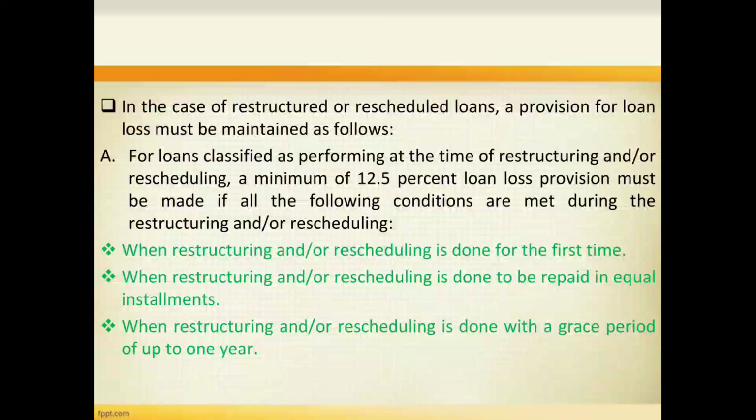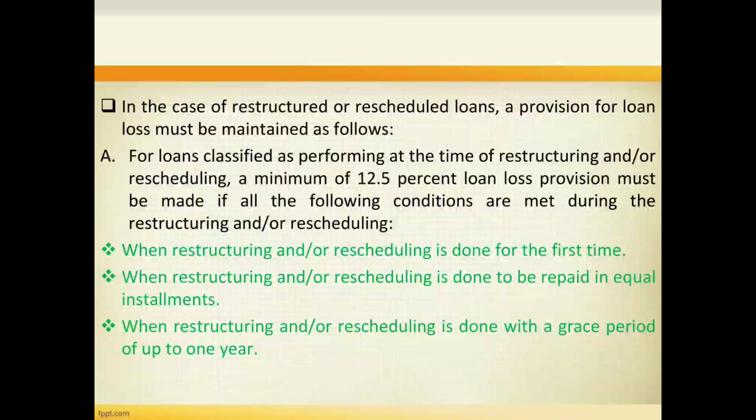Now next, and the important one, in the case of restructured or rescheduled loans, a provision for loan loss must be maintained as follows. A: for loans classified as performing at the time of restructuring and or rescheduling, a minimum of 12.5% loan loss provision must be made if all the following conditions are met during the restructuring or rescheduling.